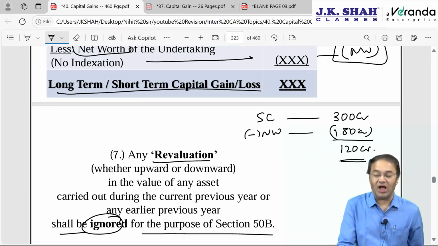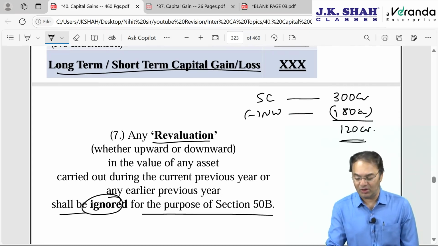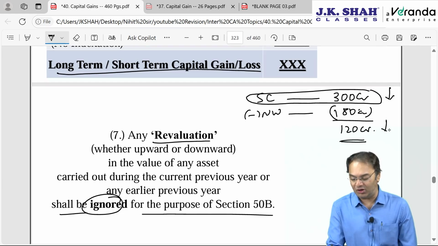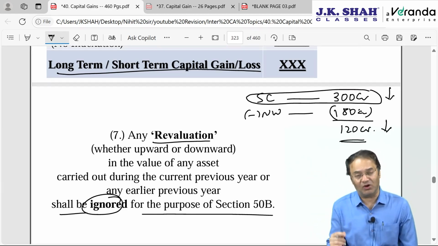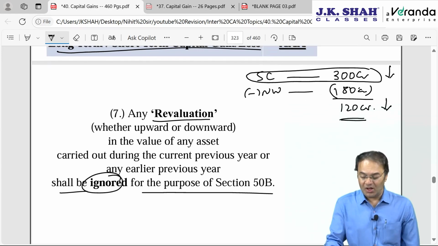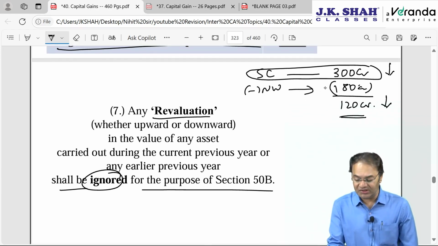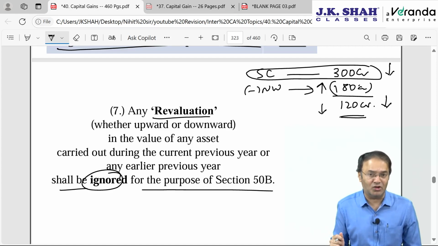I want to reduce it, I want to manipulate. If I want to manipulate, how can I do it? Where exactly will I manipulate? The 300 crore I cannot change. If I reduce this 300 crore, my capital gain will reduce. If I make it 200 crore, my capital gain will be only 200 crore. But this 300 crore cannot be manipulated, because I am going to receive it by way of money. The 180 crore I can try to manipulate. If I increase this 180 crore, then my capital gain will reduce. Every increase in the net worth, every increase in the cost of acquisition, will tend to reduce my capital gain.